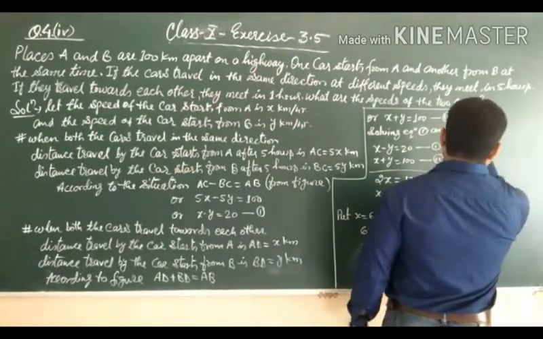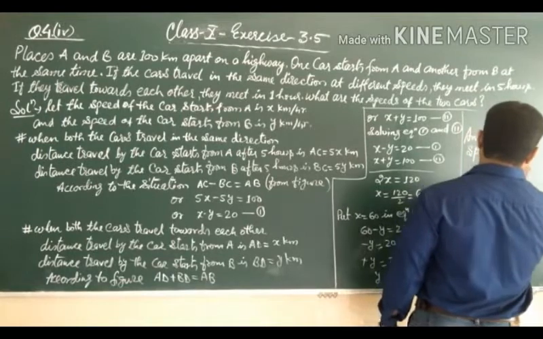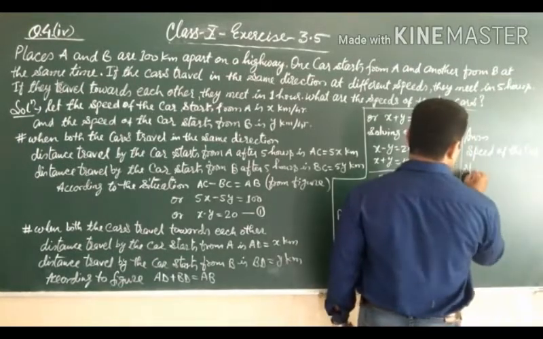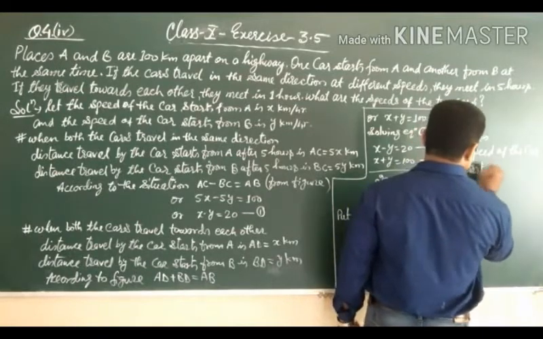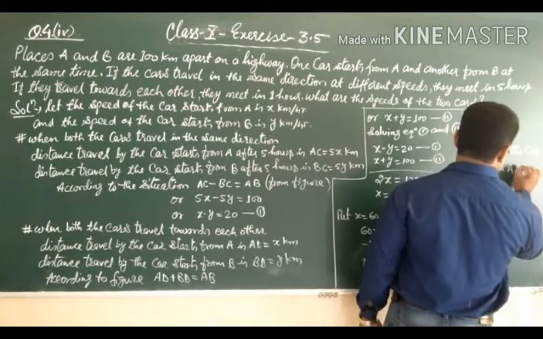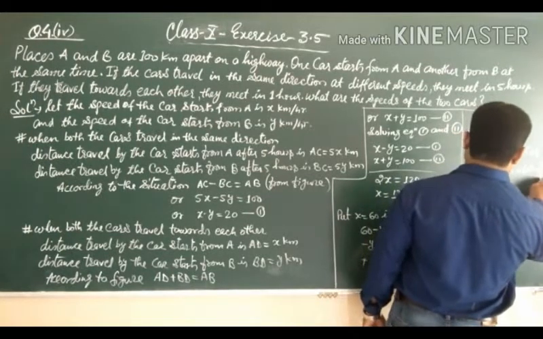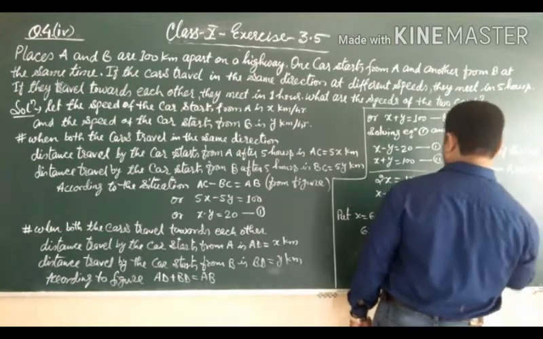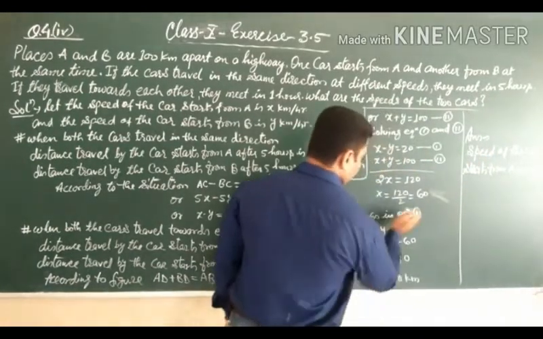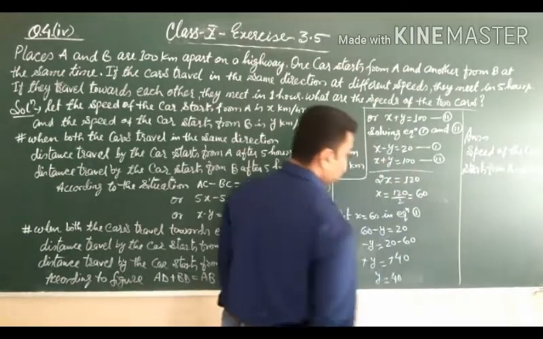So our answers, what are the speeds of the two cars? Answer we will write: speed of the car that starts from A is 60 kilometer per hour. Here we cannot write 60 kilometer and 40 kilometer because these are speeds.